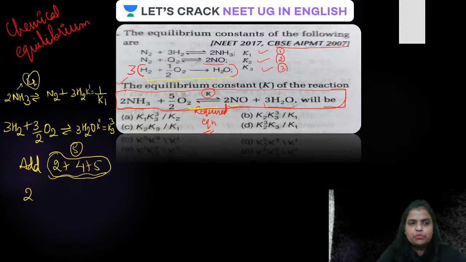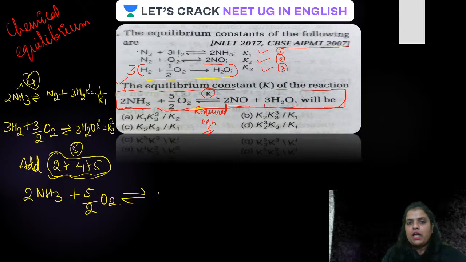What is that? Because nitrogen will get cancelled, because nitrogen is present in the reactant side of the second equation, whereas in the fourth equation nitrogen is present in the product side. Therefore nitrogen and hydrogen, 3H2 and N2, are going to get cancelled. So the final equation will be: 2 moles of ammonia combining with 5 by 2 moles of O2 and forming 2 moles of nitric oxide and 3 moles of water.